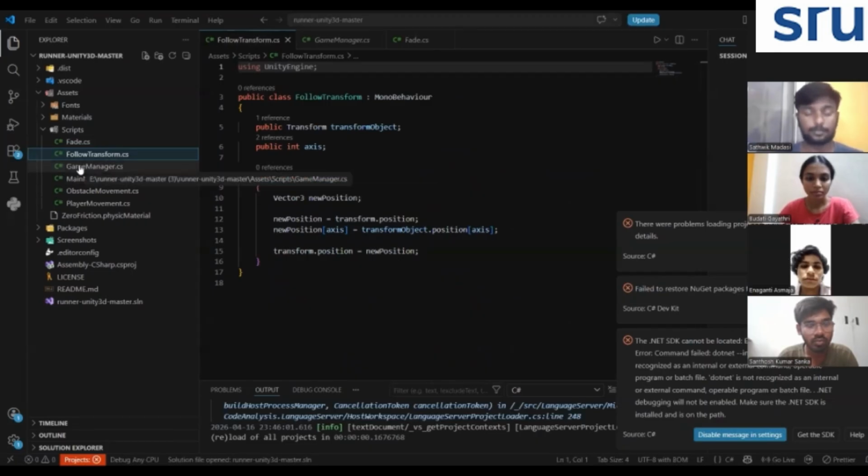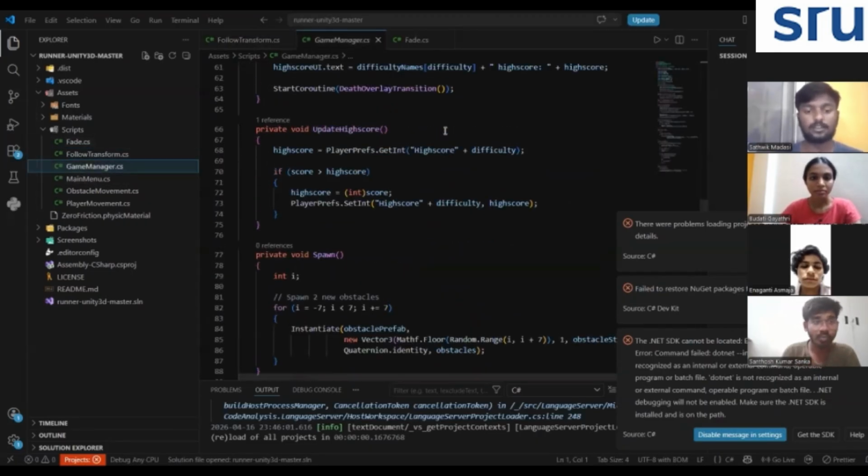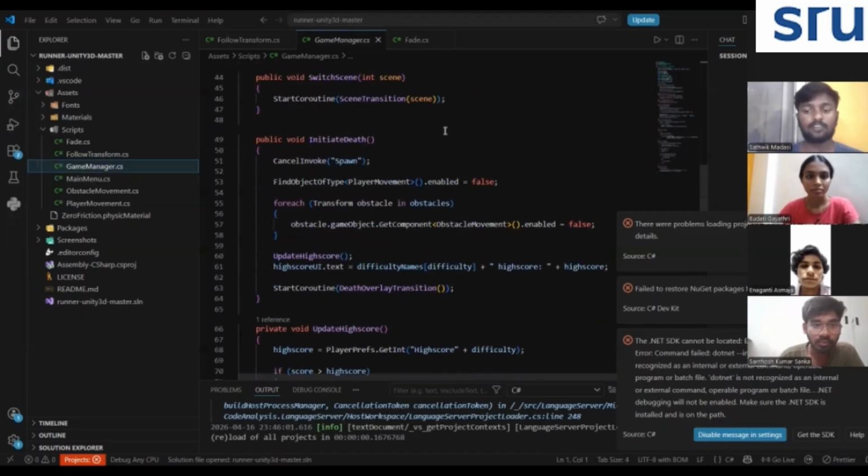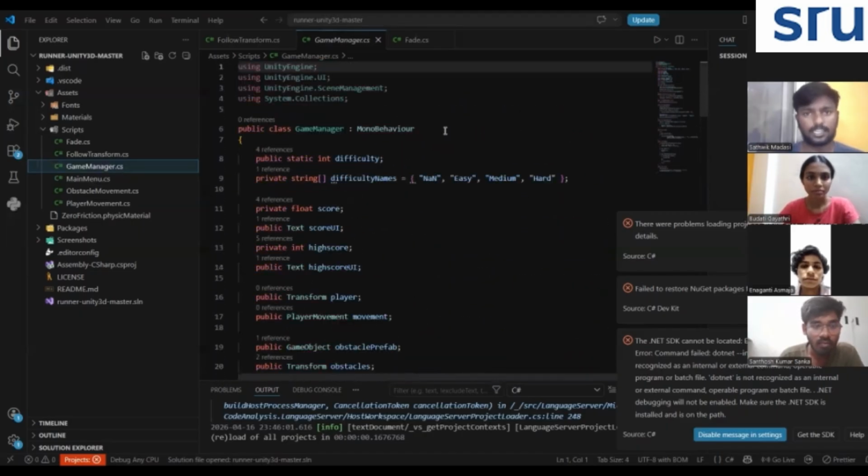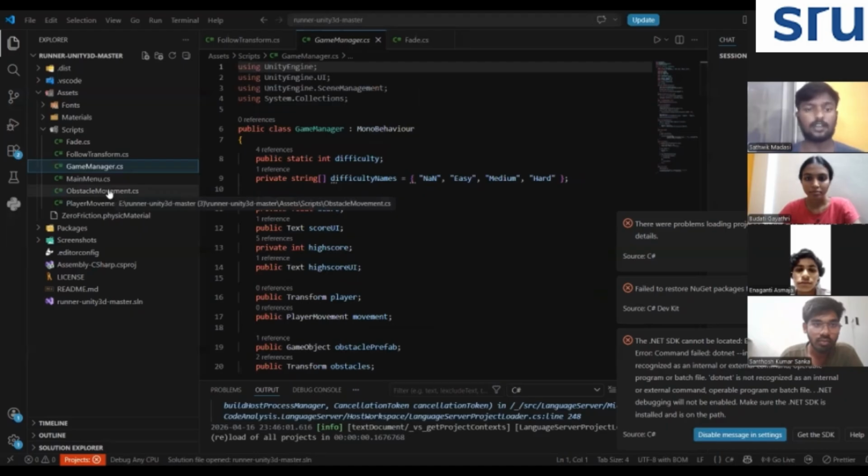For scripting, we used C#, which is the main programming language supported by Unity. All the game logic, including player movement, obstacle spawning, collision detection, and scoring, is controlled through C# scripts.